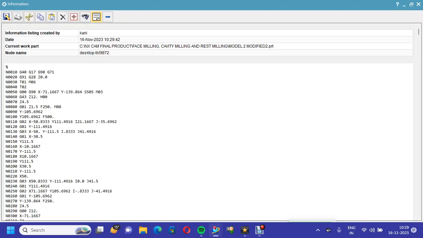Now post processing has been completed and it has converted the program into G codes and M codes. You know that G40 is cutter radius compensation cancel, G17 is the XY plane with tool axis in Z, G90 is the absolute coordinate system, G71 is the metric system, meaning the reading will be in metric, G91 is the incremental coordinate system, G28 is the reference point, T01 is tool number 1, and M06 is the spindle automatic tool change.